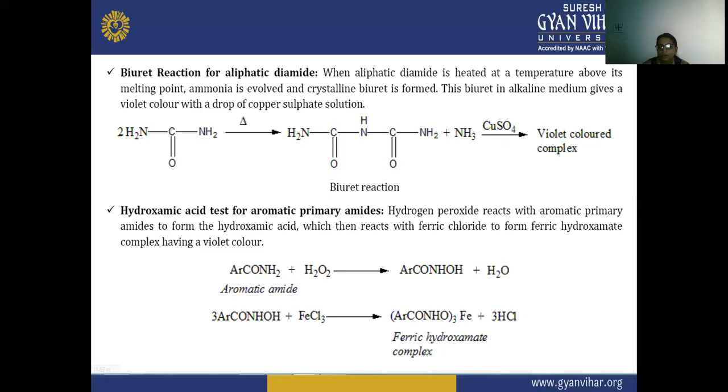Here the hydrogen peroxide reacts with this aromatic primary amide to form hydroxamic acid, which, when treated with ferric chloride, FeCl3, forms a ferric hydroxamate complex, which shows a violet color, and that shows the presence of an amide.